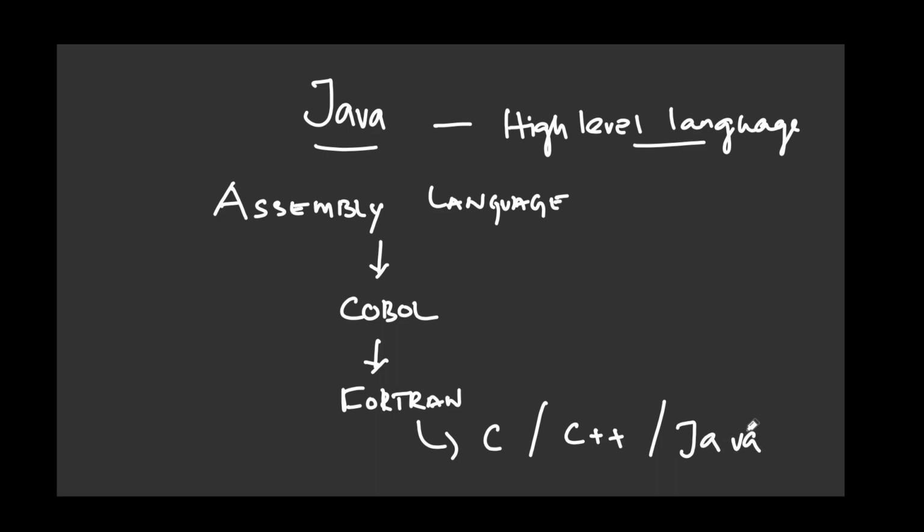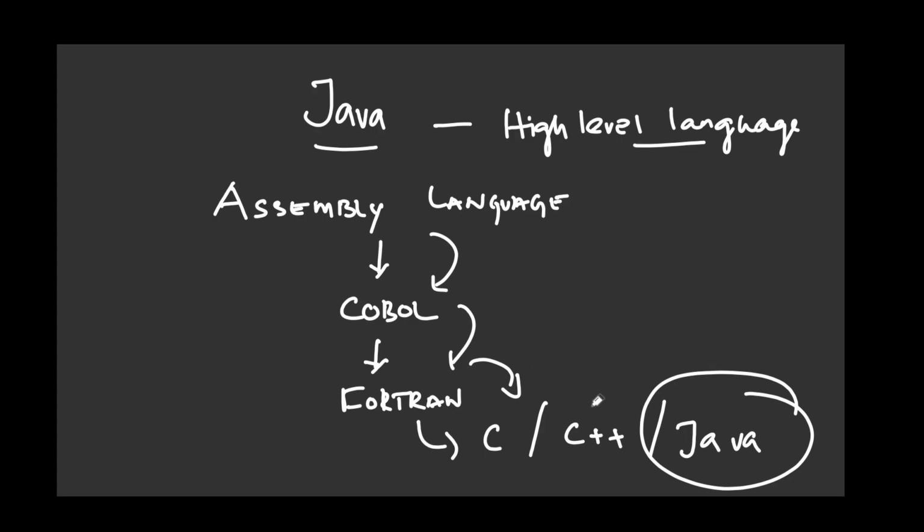In this list, all the languages have their own merits and demerits. That's the reason they came up with different languages to solve the problems which we had in the previous languages. In this series of languages, we are going to discuss Java.